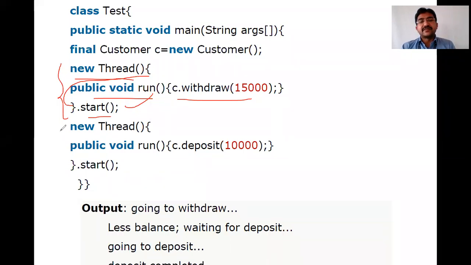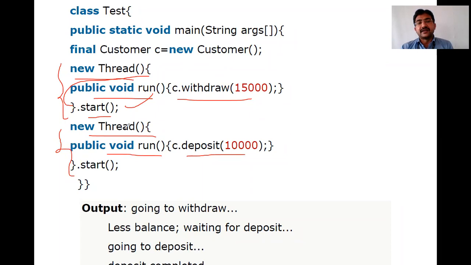And the second part is for depositing. So for depositing also we are creating T2.start. Now new Thread is a thread constructor. Inside that thread constructor we are keeping the run method, and inside the run method we make a statement, c.deposit of 10,000, right? So once it is done, it will be start. That is simply T2.start, right?